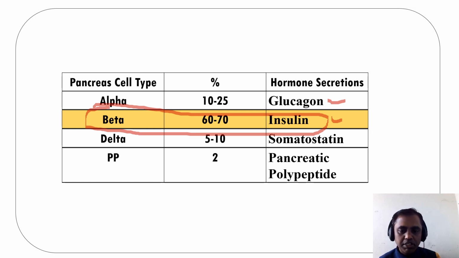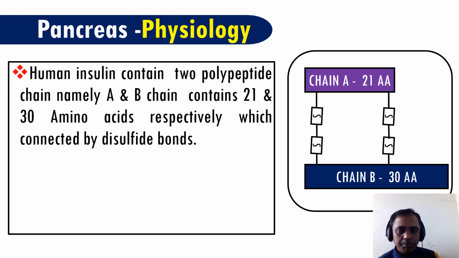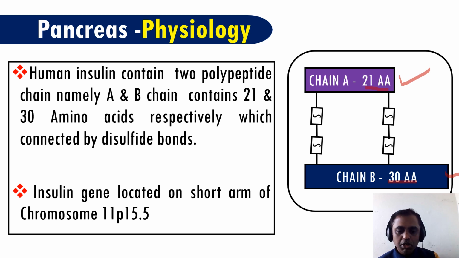So we'll study the characteristics of insulin. Pancreas physiology: human insulin contains two polypeptide chains, namely A and B chains, containing 21 and 30 amino acids respectively, which are connected by disulfide bonds. As you can see, this is the A chain and this is the B chain. The A chain is made up of 21 amino acids and the B chain is made up of 30 amino acids, and both are connected by disulfide bonds. The insulin gene is located on the short arm of chromosome number 11. It's very important for our NEET examination.